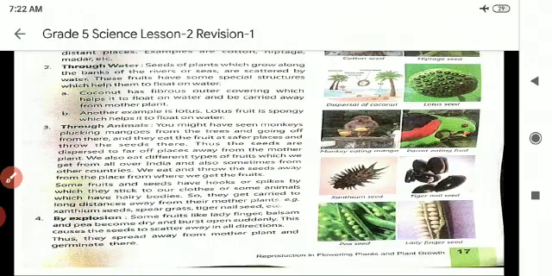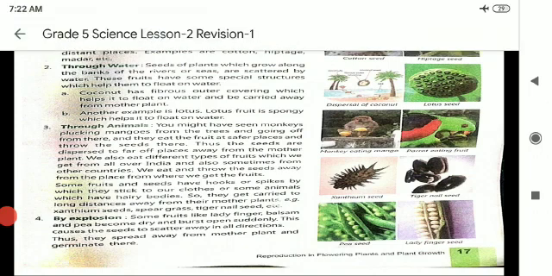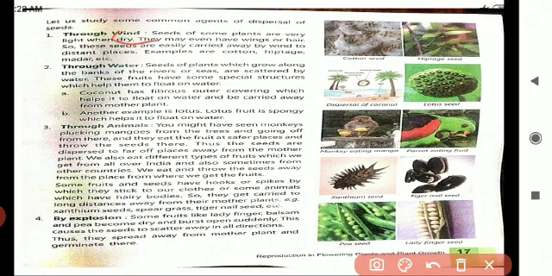Shall we see the agents now, children? Yes, the first one is wind. The next one is water. The next one is animals. At last, by explosion. Wind. The best example for that one is cotton and hiptage seed. It is very light in weight, so it will be easily carried by the wind.